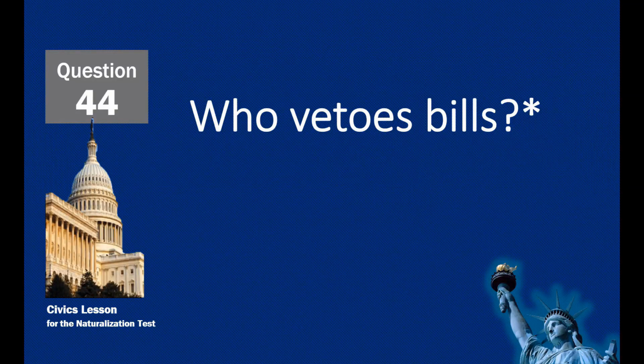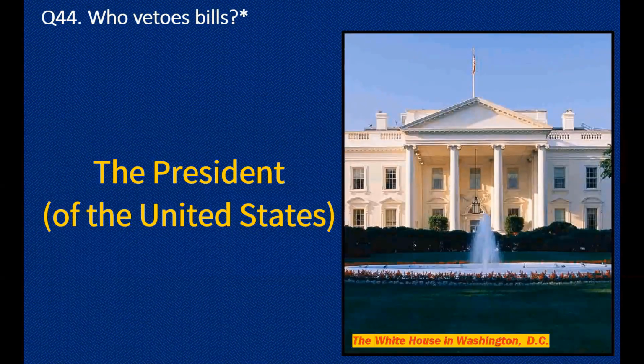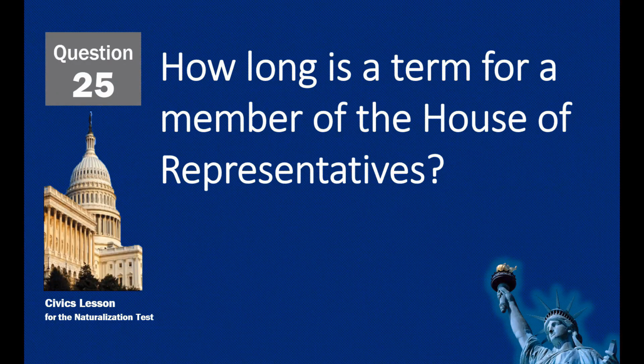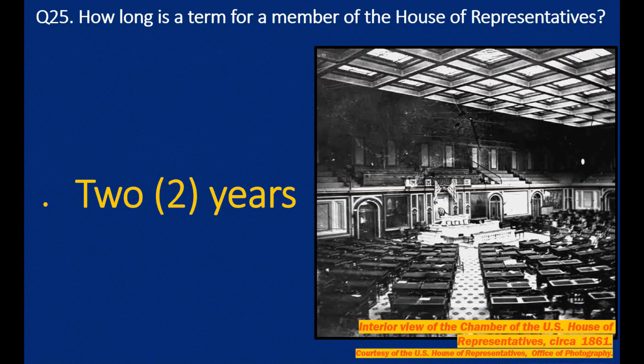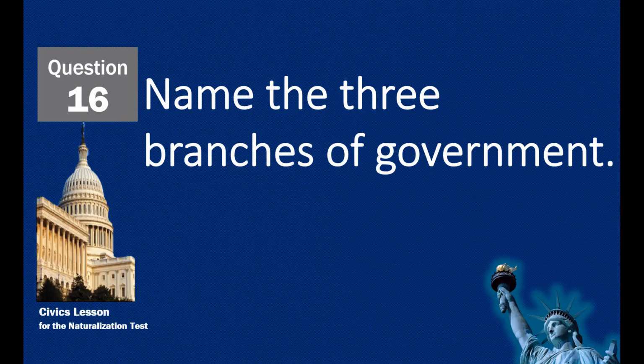Who vetoes bills? The President of the United States. How long is a term for a member of the House of Representatives? 2 years. Name the 3 branches of government.